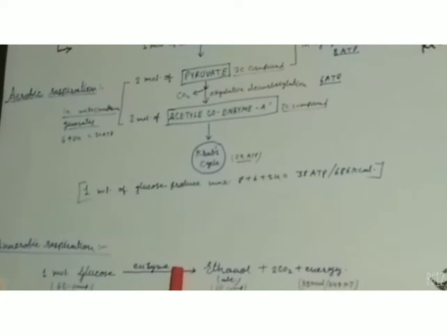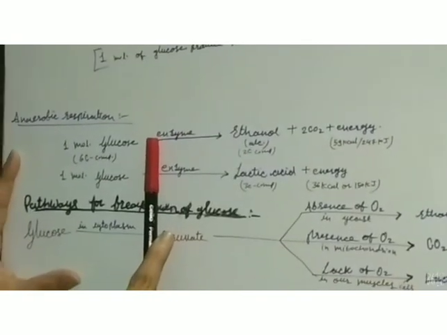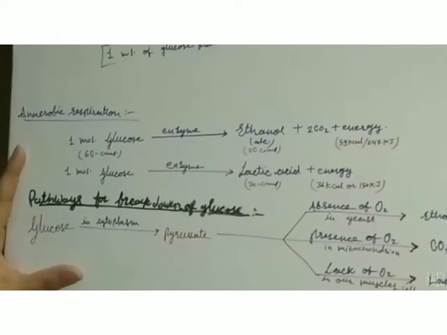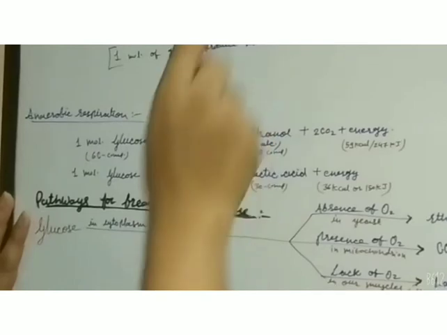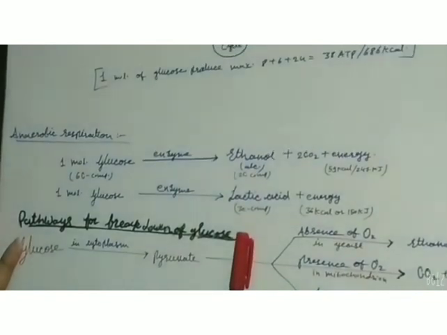But sometimes when oxygen is not available, in primitive organisms this kind of respiration takes place, which is called anaerobic respiration, meaning the oxidation of glucose in the absence of oxygen. Student, you know when glucose breaks down, it forms carbon dioxide, water and energy as end products. Earlier I told you in the beginning, but that takes place only in the presence of oxygen.